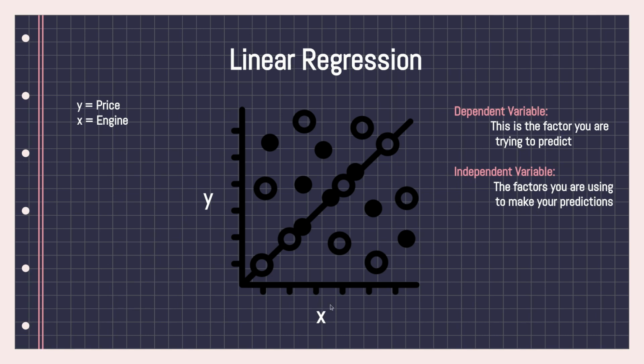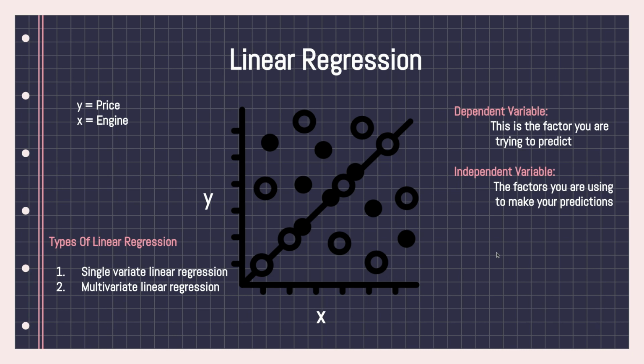So basically, the y is the price which you're trying to predict, so it's the dependent variable, and this x is what you're using to predict the price of the car, which is the size of the engine, so it's an independent variable. So that's basically what linear regression is. We have two types of linear regression in machine learning. We have single variate linear regression, and we also have multivariate linear regression.